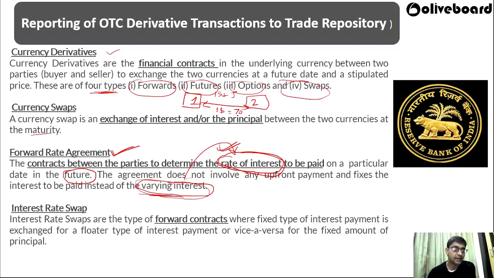Then what is an interest rate swap? Interest rate swaps are a type of forward contract where fixed interest payments are exchanged for floating interest payments, or vice versa, for a fixed amount of principal. So here there is a fixed principal amount, and on that principal the interest rate is also fixed, with no floating interest payment, like paying this much interest for 1 to 100 crore, and a different interest for 100 crore to 200 crore.